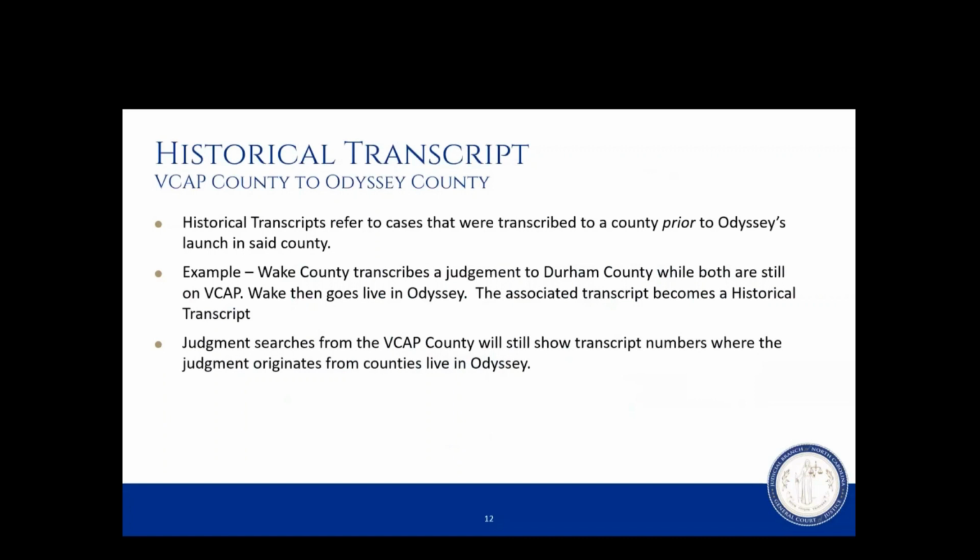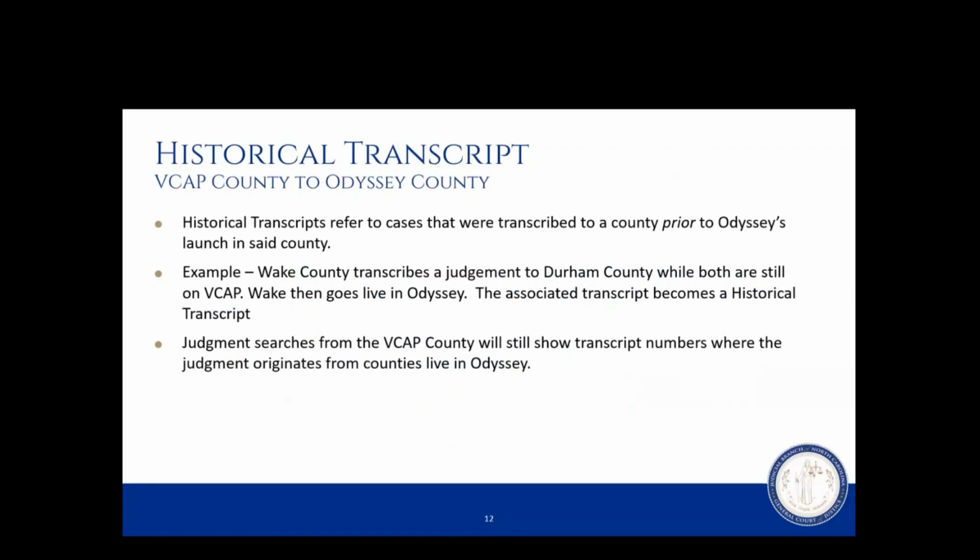So the judgment searches from VCAP County, they would still show the transcript numbers where the judgment originates from counties live in Odyssey. For example, if we were to perform the judgment search for Durham County, we would expect to see those items that were transcribed from Wake County to appear in that judgment search.